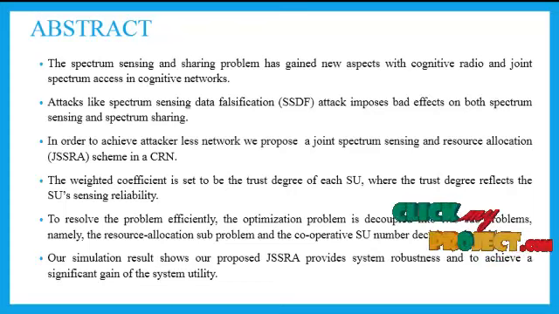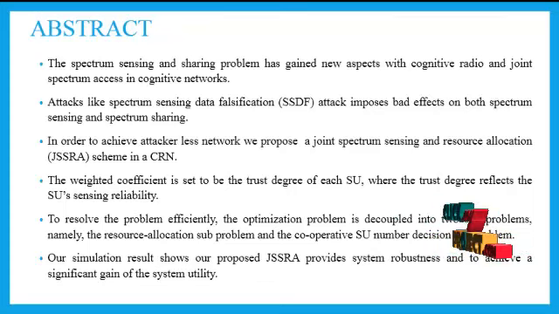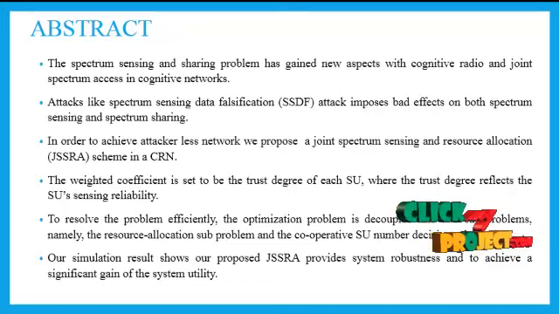Abstract. Spectrum sensing and spectrum sharing are two fundamental issues in cognitive radio networks. The spectrum sensing data falsification attack imposes bad effects on both spectrum sensing and spectrum sharing. To deal with SSDF attacks and to instigate secondary users to behave well, a joint spectrum sensing and resource allocation, that is JSSRA scheme in a cognitive radio network, is proposed.